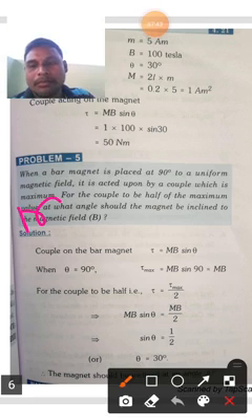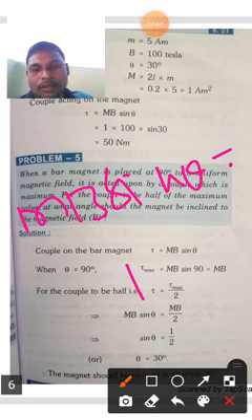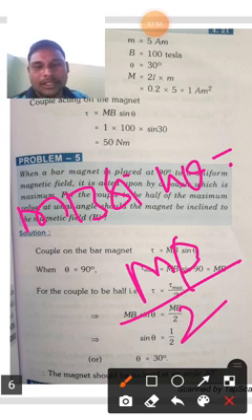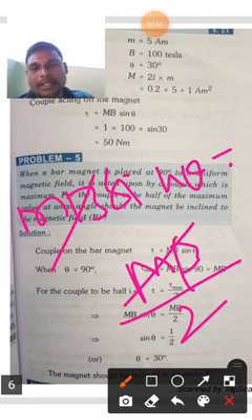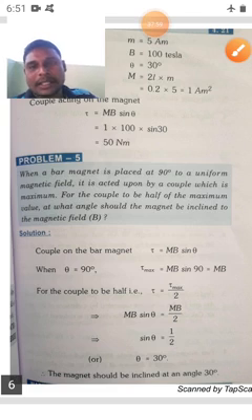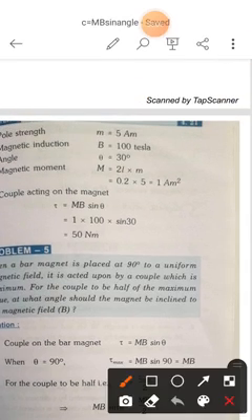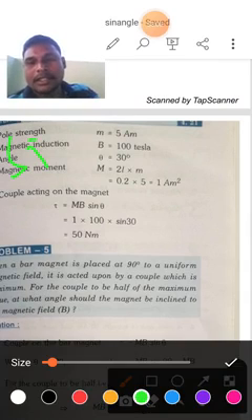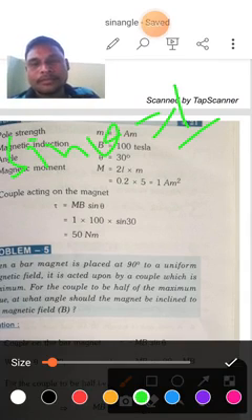Then MB and MB get cancelled. Then the remaining thing is sin theta is equal to 1 by 2.